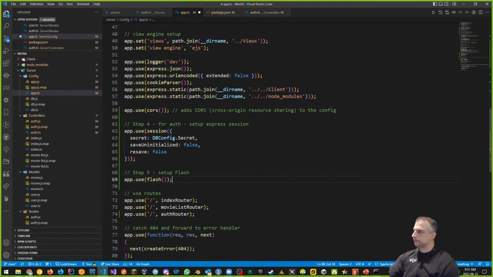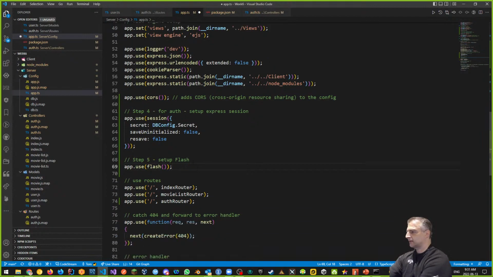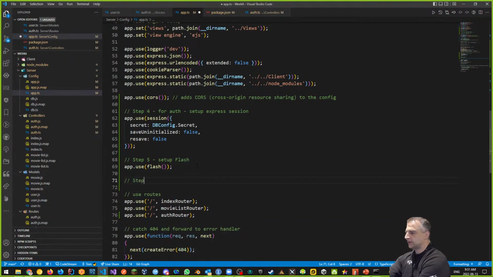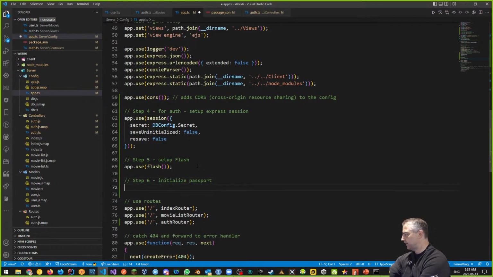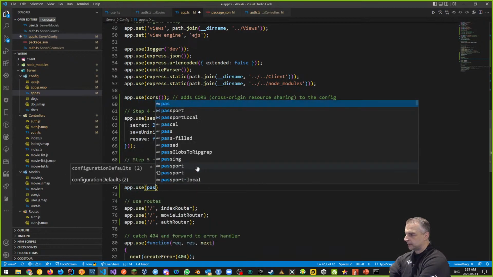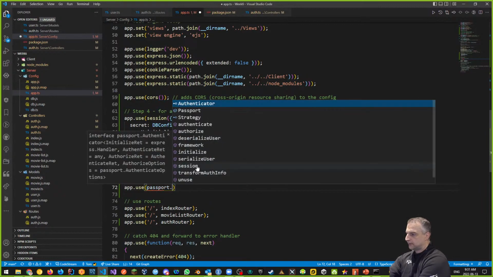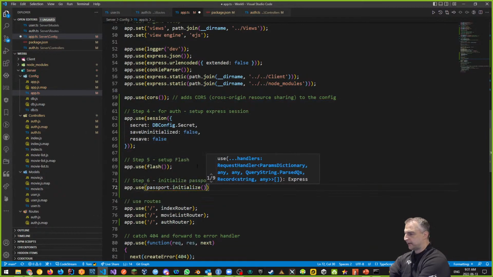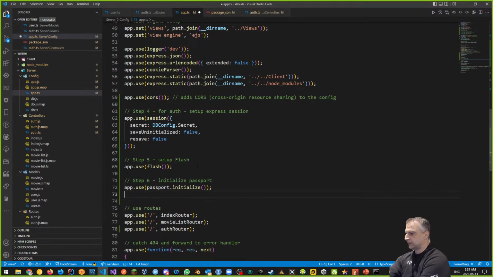Okay, so several steps. Step 6, after we set up flash, we need to initialize Passport. So we're going to start using the Passport module to authenticate with. And the way it works is app.use, and we're going to say passport.initialize. So we initialize Passport, and we're also going to initialize the session at the same time.